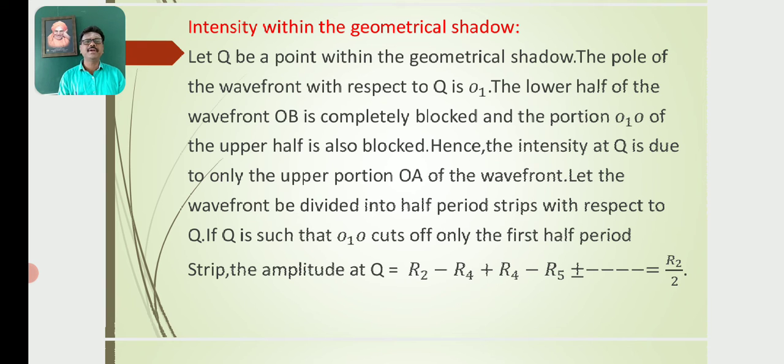Let the wavefront be divided into half-period strips with respect to Q. If Q is such that O1O cuts off only the first half-period strip, the amplitude at Q is equal to R2 minus R3 plus R4 minus R5 and so on, which equals R2 by 2.